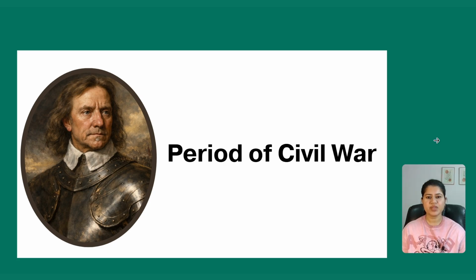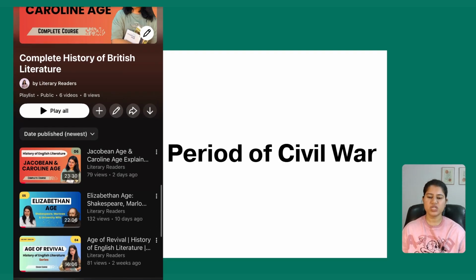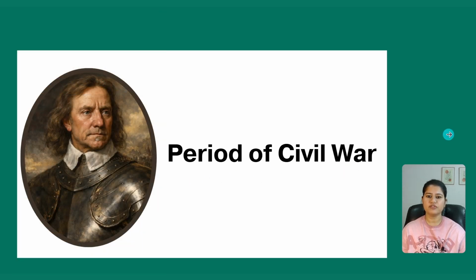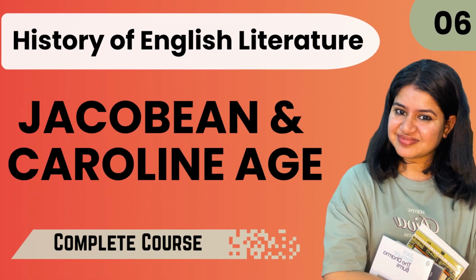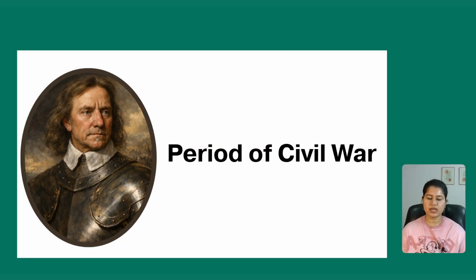I am Pratibha. As we are continuing our series on the history of English literature, today we are going to talk about the next period, which you can see on the screen, the period of Civil War. If you haven't watched the previous video where I talked about the Jacobean and Caroline era, do watch that because these two periods are connected with each other. So today we are going to talk about the historical background of this period, literary features, major writers and their significant works written during this period.